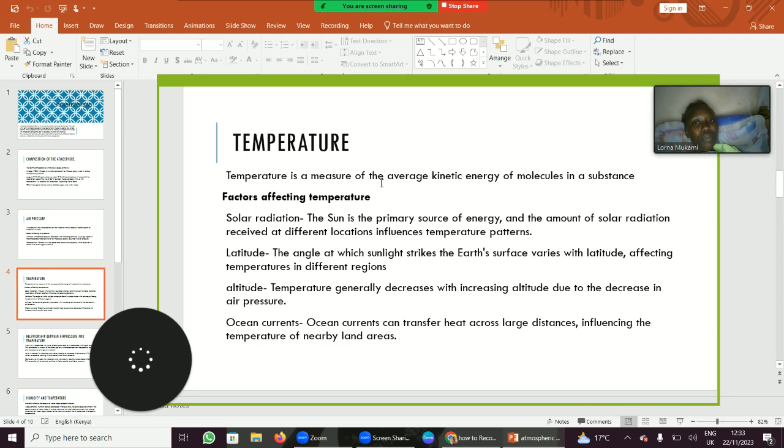Let us look at temperature, which is a measure of average kinetic energy. Factors affecting temperature are solar radiation, latitude, altitude, and ocean currents. The amount of solar radiation at different locations influences temperature. At higher latitudes, the angle at which sunlight strikes the Earth's surface affects temperature, and altitude also affects temperature.